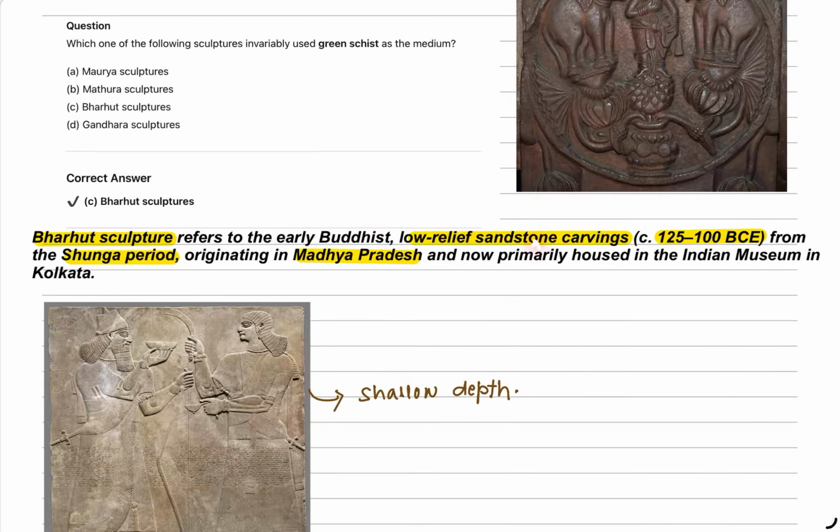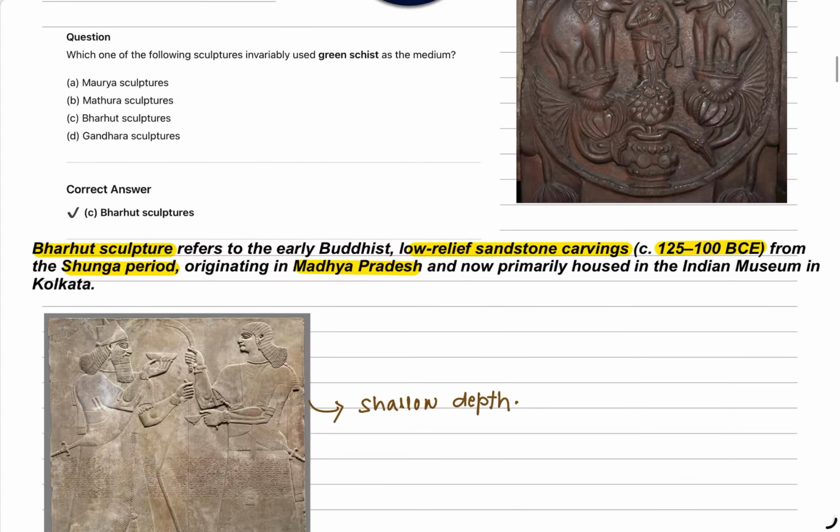Low relief means shallow depth, and the time period is 125 to 100 BCE, from the Shunga period, originating in Madhya Pradesh. So Bharhut sculpture is basically low relief sandstone carving: shallow depth pictures, located in Madhya Pradesh, from the Shunga period.